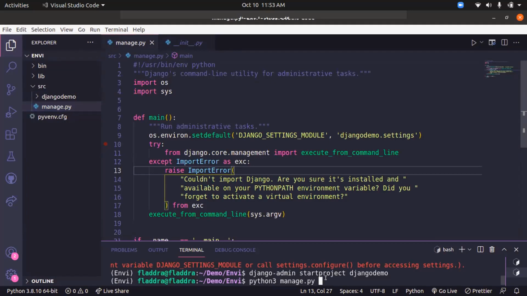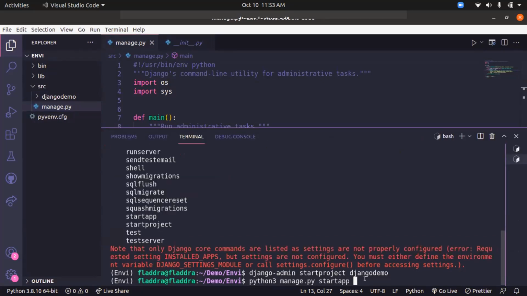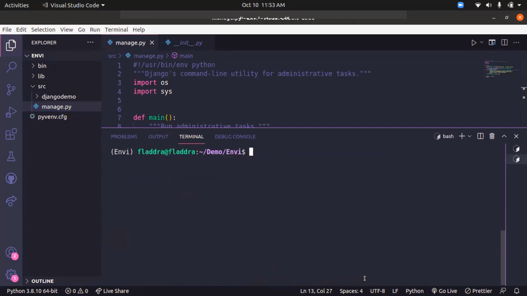The parameter will be startapp, meaning we are commanding Django to start an application. Let's clear the terminal. python3 manage.py startapp, and we'll name that application accounts.